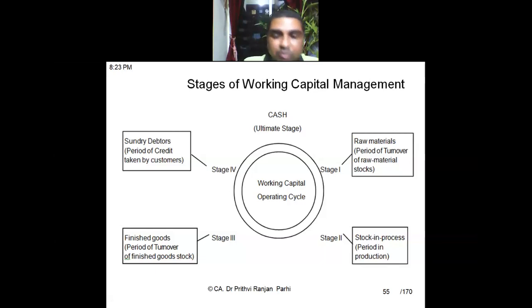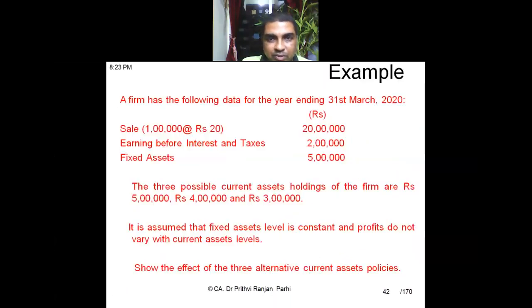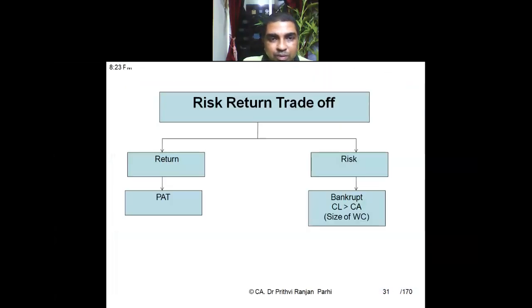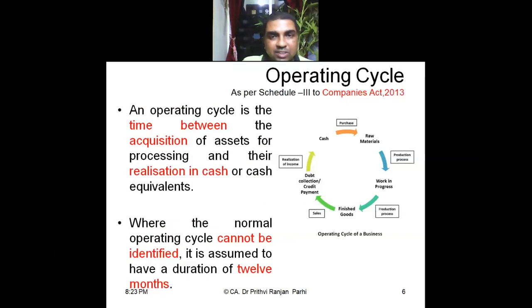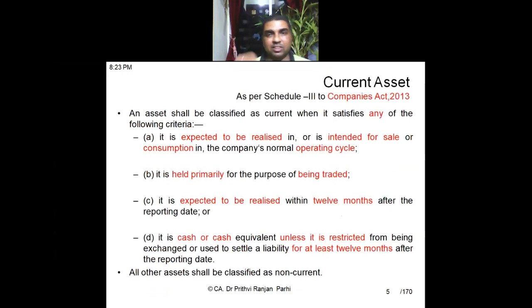So let me go back to those conditions which are provided in Schedule 3 to the Companies Act 2013. Let us review that. That is of course an important issue, how to take these conditions. So this is the condition you see. Schedule 3 of the Companies Act 2013 describes how to decide a particular asset as a current asset.